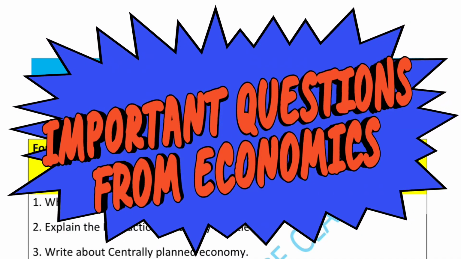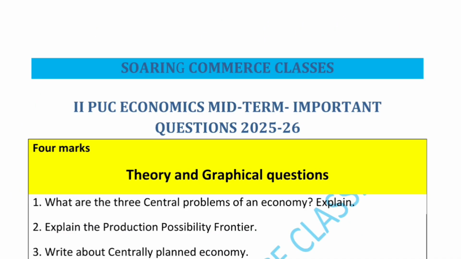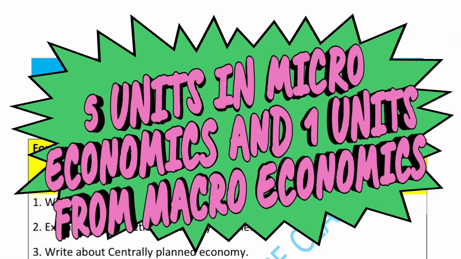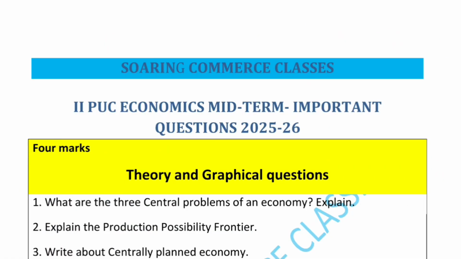Basically, we have 11 units in economics: 5 units in microeconomics and 6 units in macroeconomics. These 11 units make up an 80 marks question paper. From the midterm point of view, the board is going to ask 5 chapters in microeconomics and 1 chapter in macroeconomics.